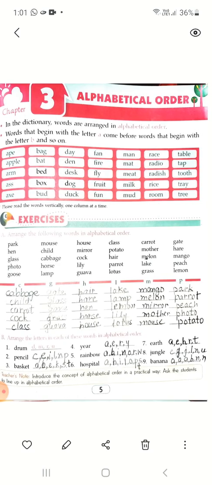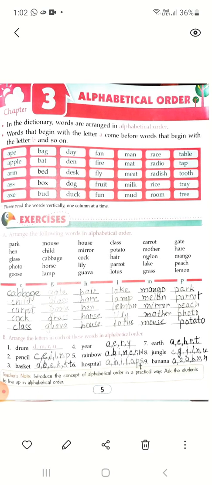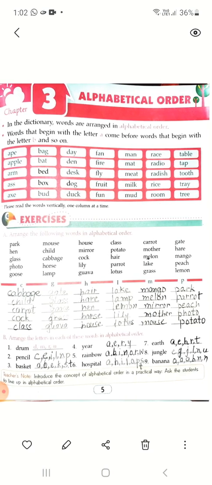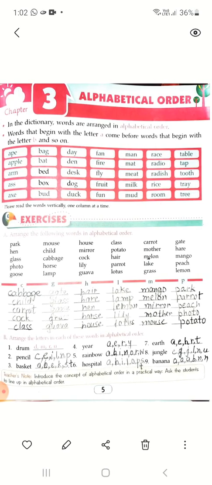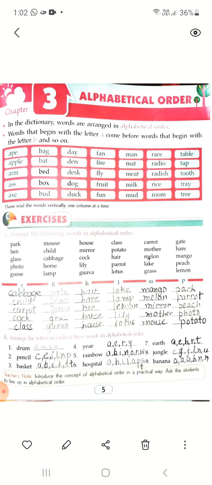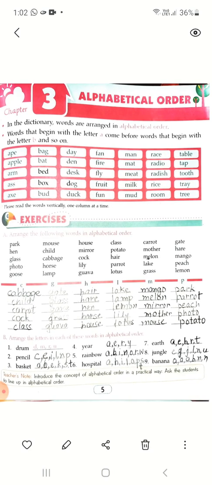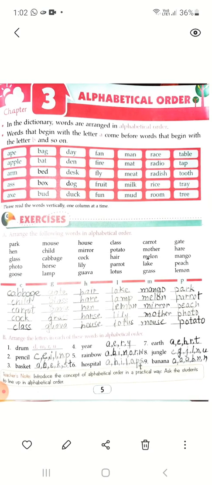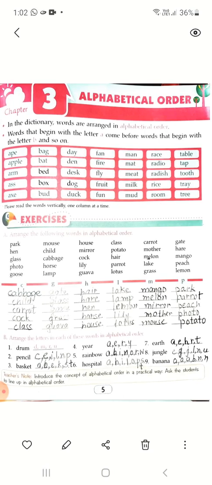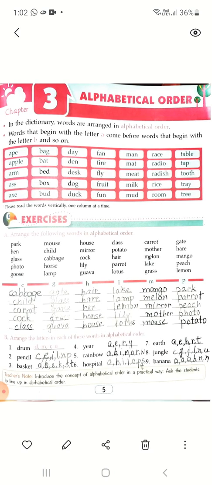Now pencil: the C letter we will write first. After C, E, then I, then L, N, P. Children, you will write according to your ABC. Basket: first choose A, because A comes first. Then after A, B. Then E. Then K, S, T.